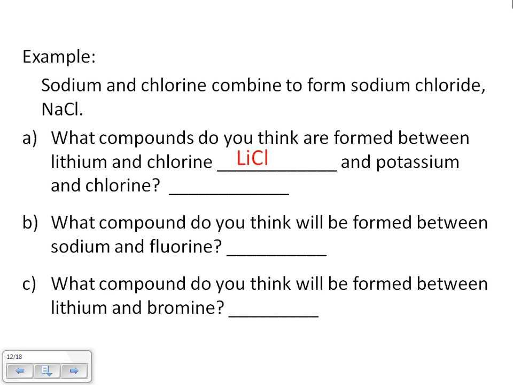You thought LiCl, or lithium chloride? You're right. What about potassium and chlorine? Again, KCl. So we're using 1 sodium and 1 chlorine, 1 lithium and 1 chlorine, and 1 potassium and 1 chlorine. That's because sodium, lithium, and potassium are all in group 1. They're all in the first column on the periodic table.